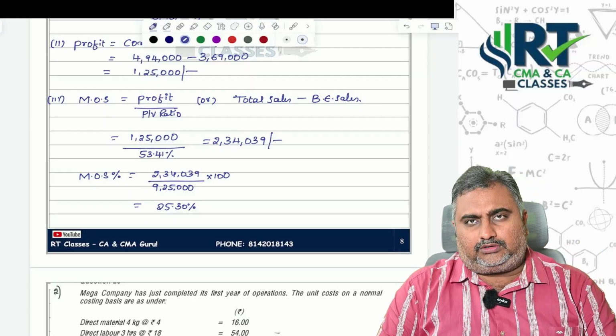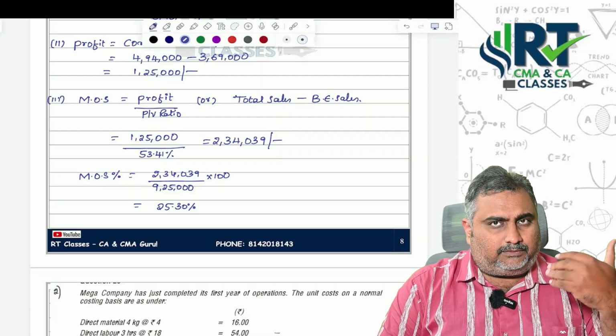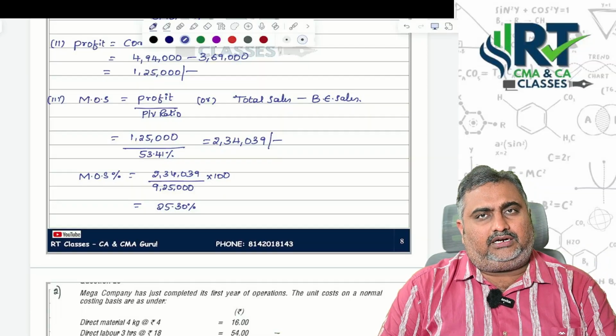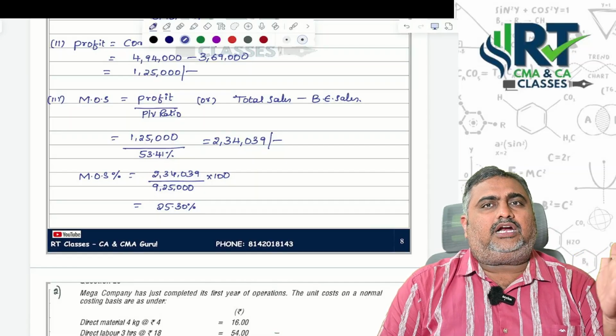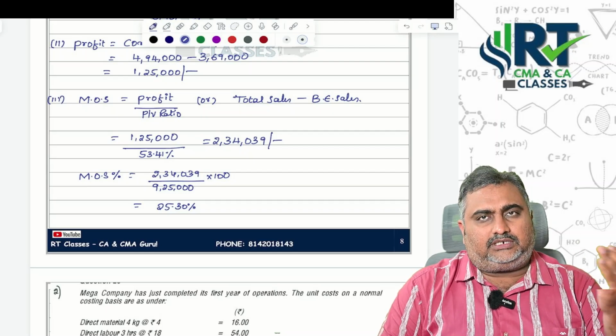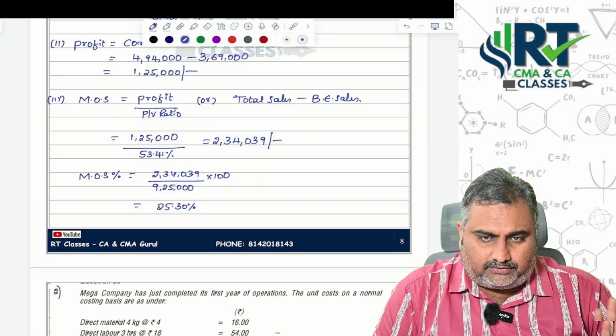Or you can do one more thing. You know break-even sales, so calculate the percentage of break-even sales on total sales. Once you know the break-even sales percentage, 100% minus break-even sales percentage, then also you can find out margin of safety itself.